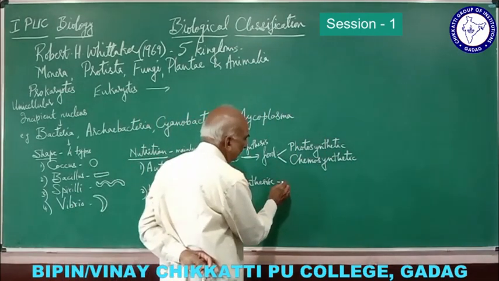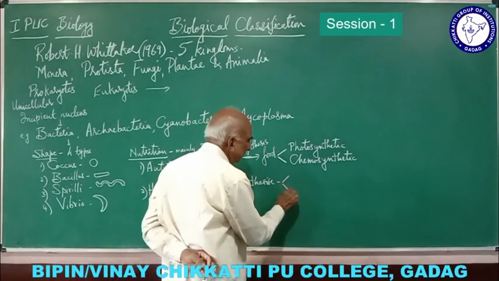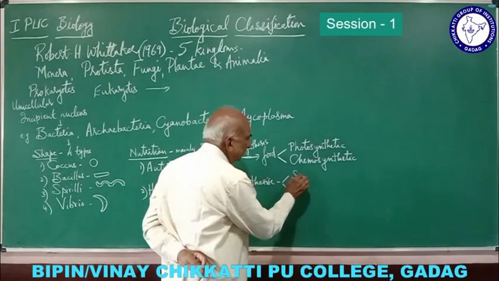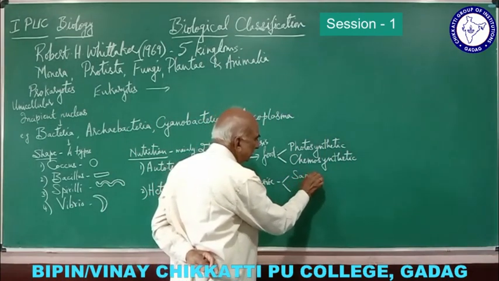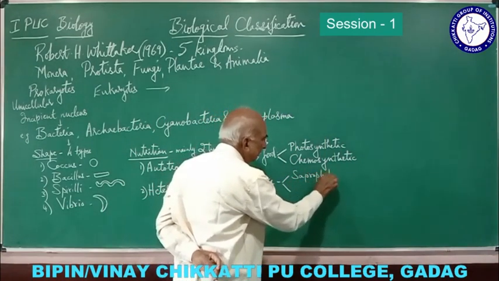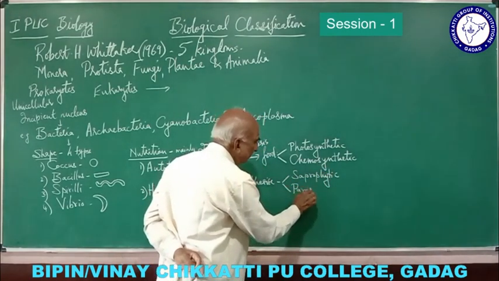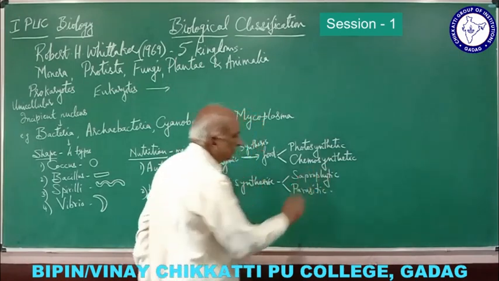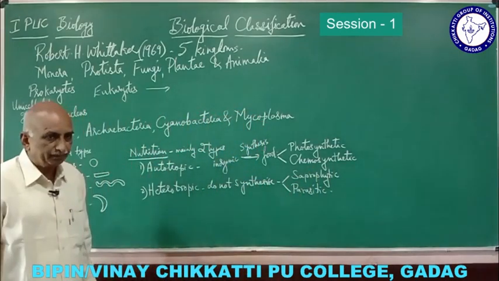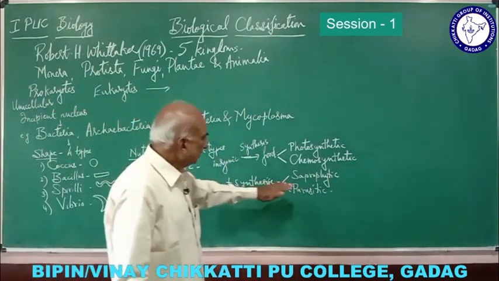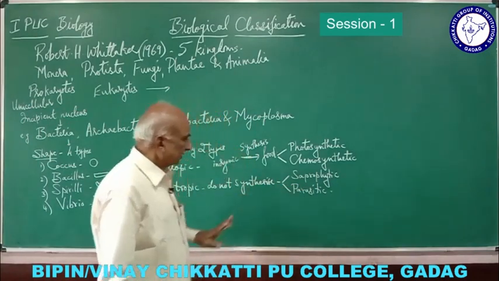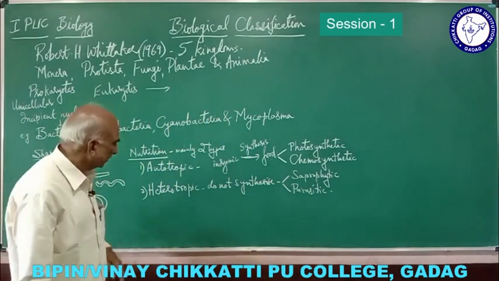Again here we can classify into two types. If they depend on decaying matter, they are called saprophytic bacteria, and if they depend on other living organisms, they are called parasitic bacteria.